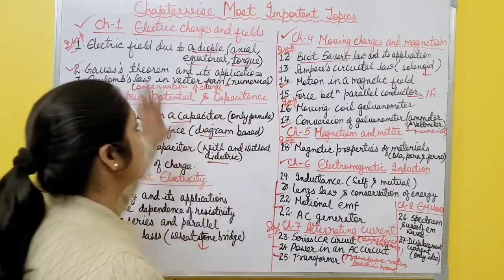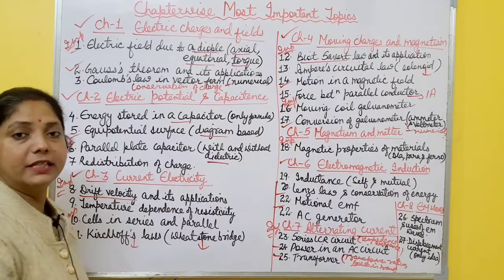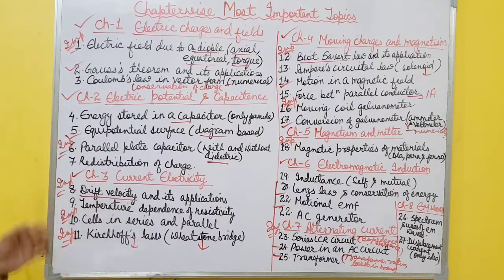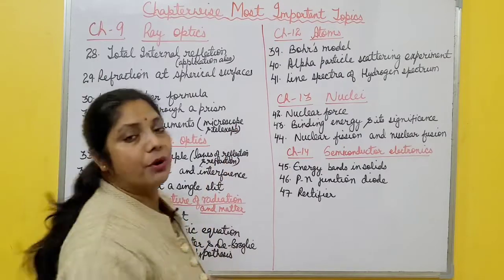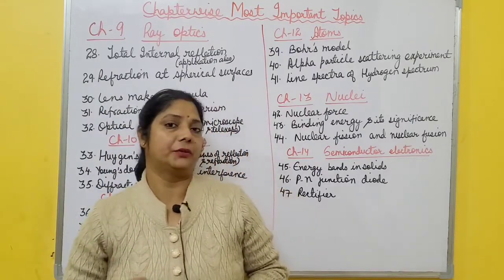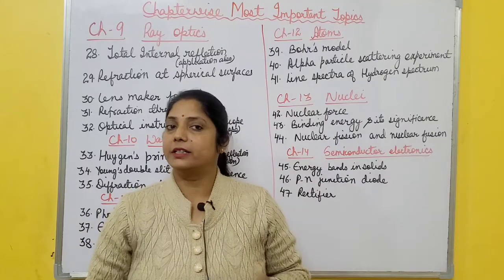So these are the most important topics for the part 1 NCERT book. Now please take a screenshot of this, then we'll discuss part 2. Now the next most important topics are for NCERT part 2. In part 1 we had already discussed 8 chapters.